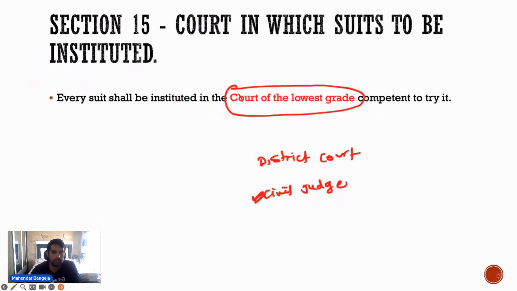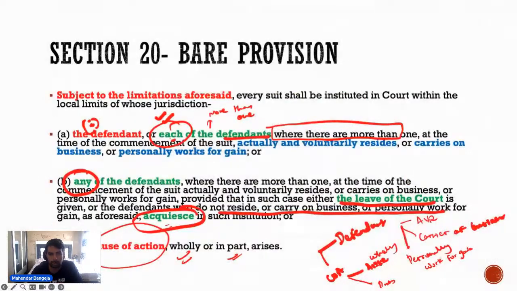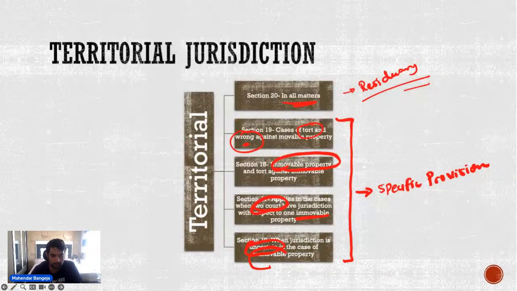Now come to territorial jurisdiction. देखो, territorial jurisdiction का हिसाब बहुत ही सिंपल है. See, in territorial jurisdiction firstly you have to understand one thing, that if the matter is residuary, say ideally if the matter falls under 16 to 19, these are the specific provisions.